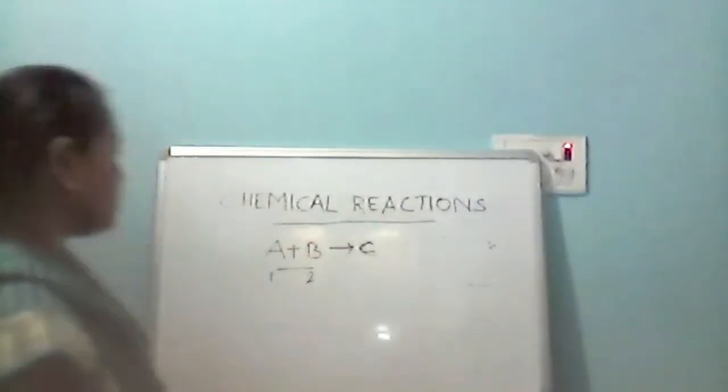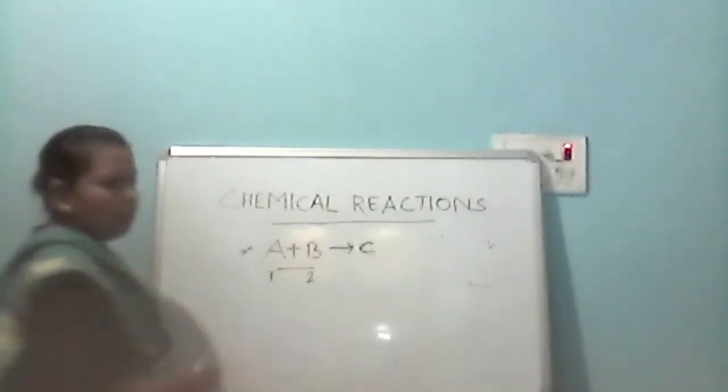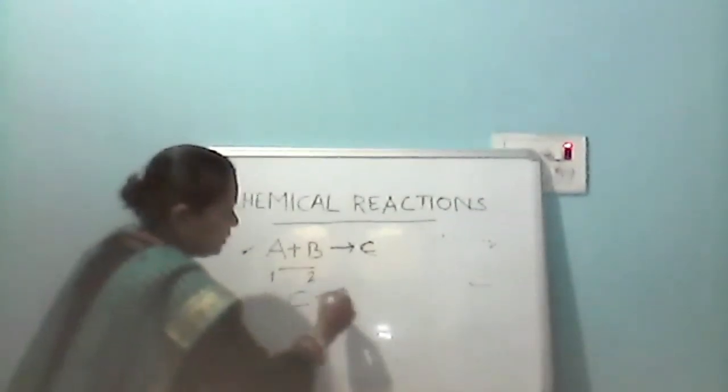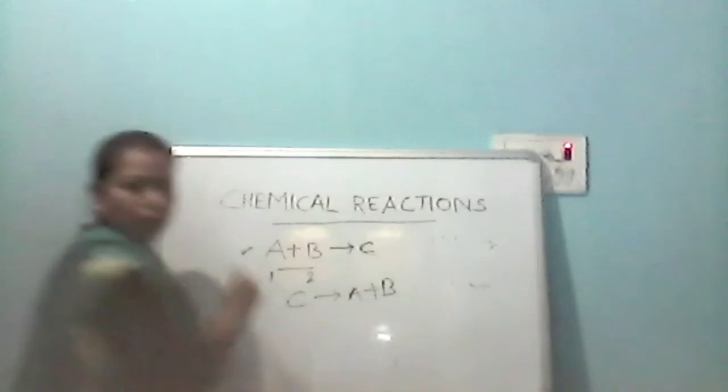Now, in decomposition reaction, what happens? Decomposition reaction में क्या होता है? In decomposition reaction, a compound breaks down or decomposes into two or more products. Say for example, the equation which I have written for combination reaction. Here I am writing that C is splitting into A plus B. Okay, so this is the example of decomposition reaction. Means the compound which is formed decomposes into two or more products. ये decomposition reaction का example है.